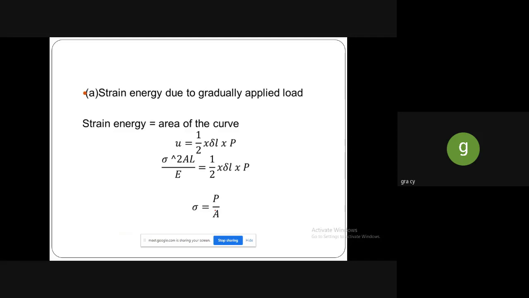So in strain energy, there are three types of loads that will be applicable. So one is gradually applied load. So for the gradually applied load, sigma is equal to P by A. The second one is the strain energy due to suddenly applied load. So suddenly applied load will be 2 times of the gradually applied load. So sigma is equal to 2P by A.